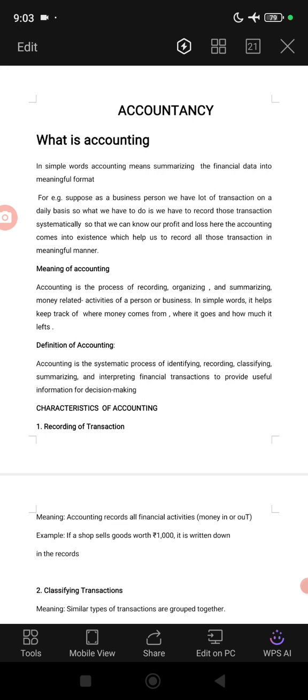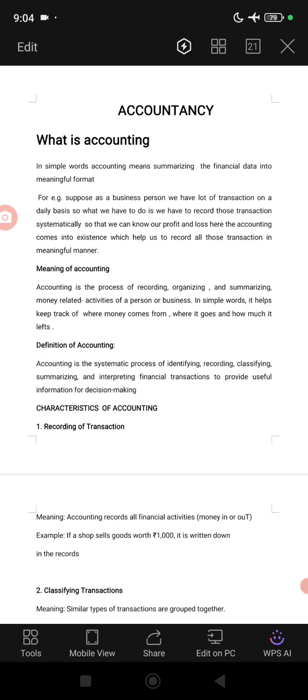So in accounting, we can record our transactions in a systematic manner with different books of account. So accounting helps us to record all those transactions in a proper manner with proper rules and regulations so that a true result can be obtained from those books of account, and we can take an informative and qualitative decision at the end of the year.